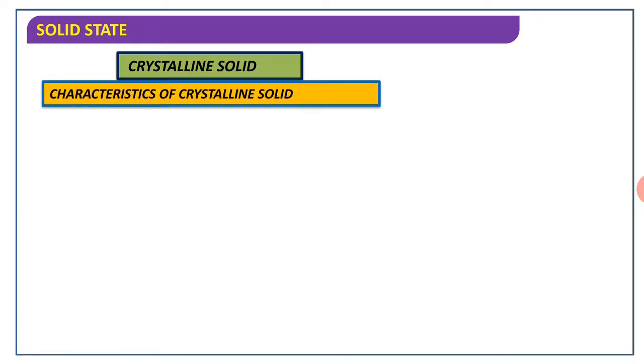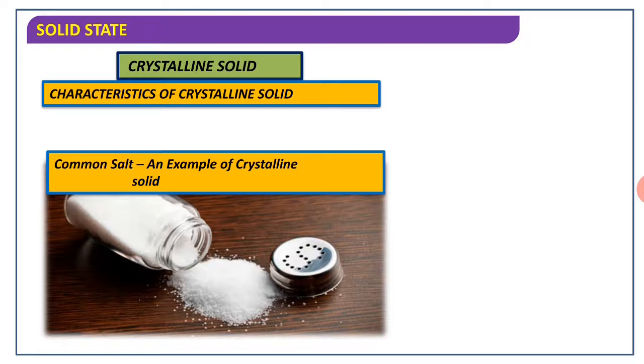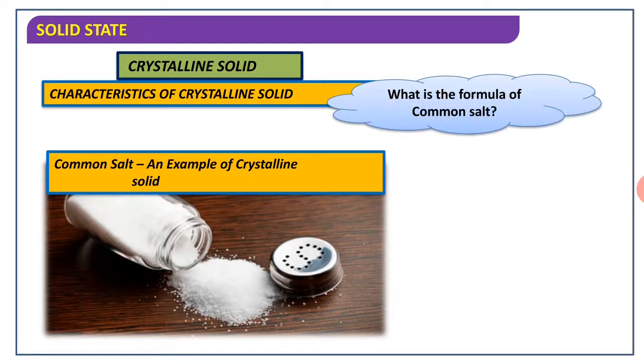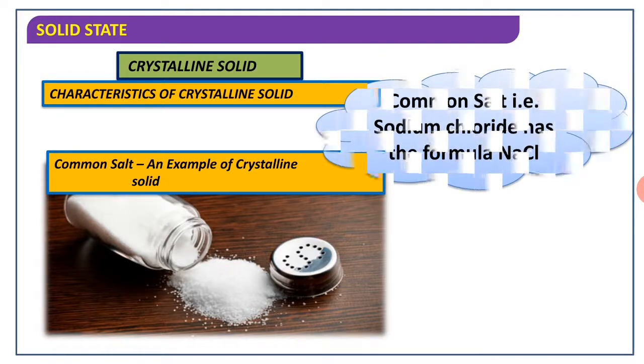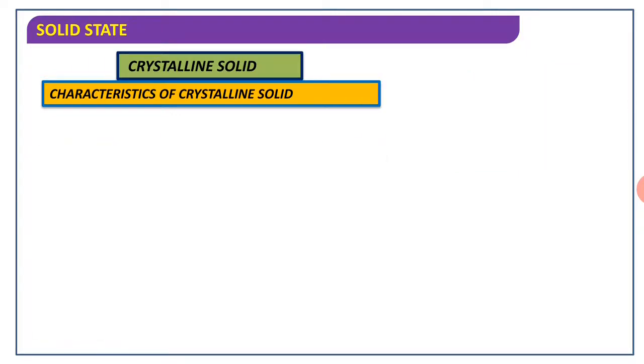Crystalline solid. The characteristics of a crystalline solid. Here we have to see the common salt is one of the examples of a crystalline solid. Then what is the formula of common salt? All of you know. What is the name? It is sodium chloride, and the formula is NaCl.